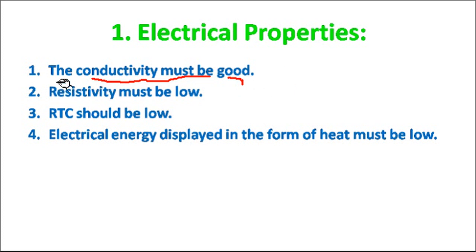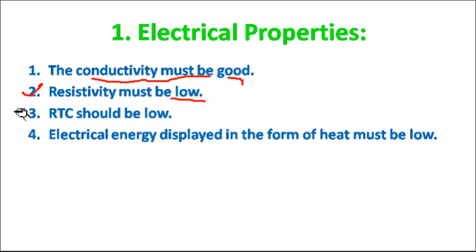Then the second electrical property: the resistivity must be low. Suppose the temperature and resistivity are given; for the conductor, the resistivity must be low, which means the conductivity of the conductor is good.